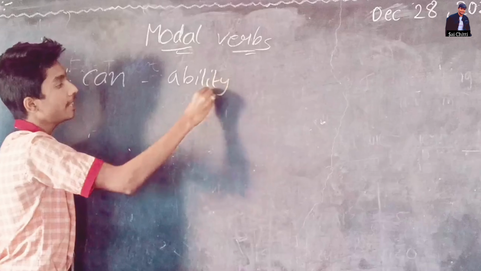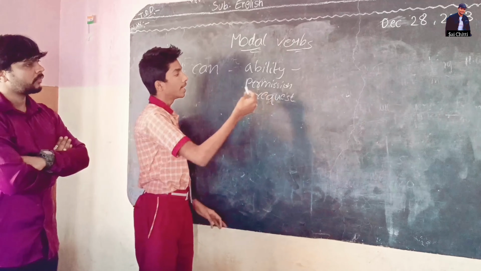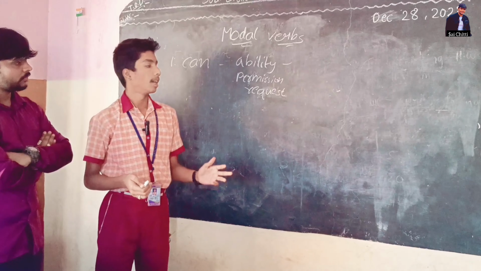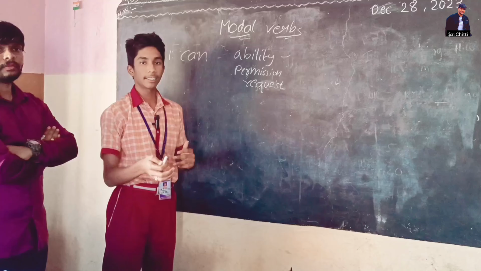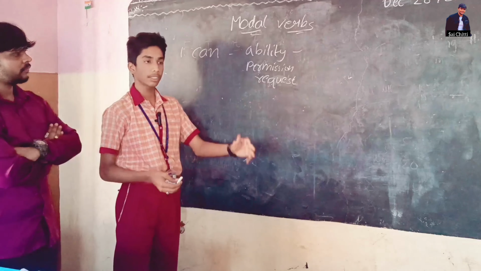Ability, for example: he can find any street in London. It is the ability of that person. Next, permission: can I come in? It is someone asking permission to come into the room. Next, request: can I take some water? He is requesting someone.